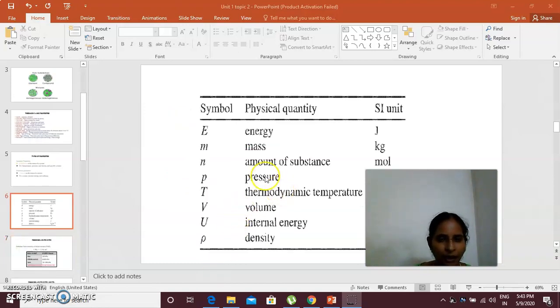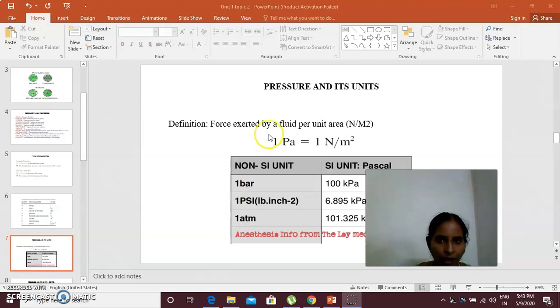Next, here you can see the SI units for various properties of the thermodynamic characteristics, pressure and its units.